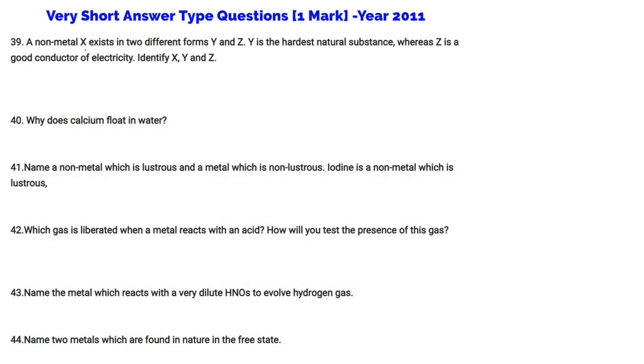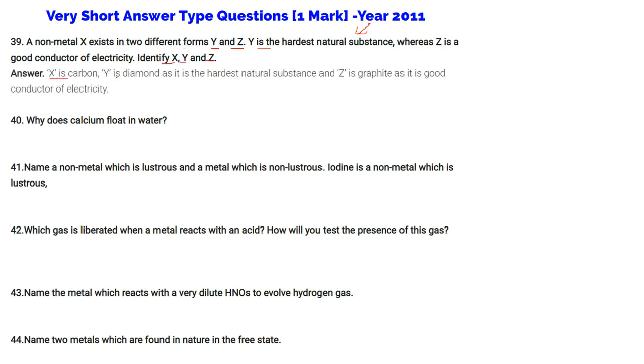A non-metal X exists in two different forms, Y and Z. Y is the hardest natural substance, whereas Z is a good conductor of electricity. We are talking about diamond and graphite. Identify X, Y, Z. So here X is carbon, Y is diamond as it is the hardest natural substance, and Z is graphite as it is a good conductor of electricity.